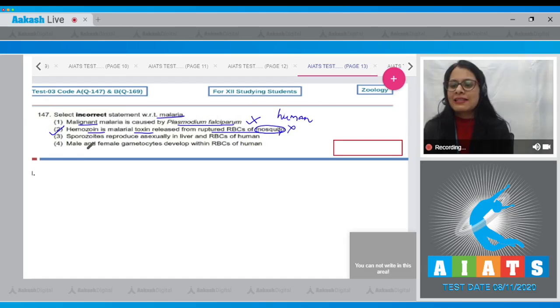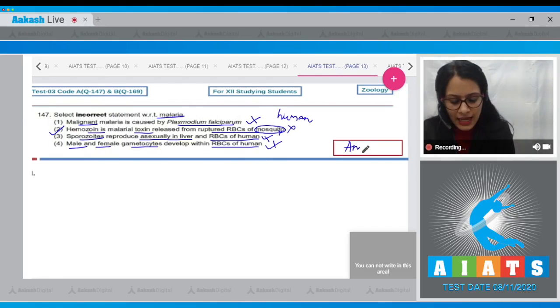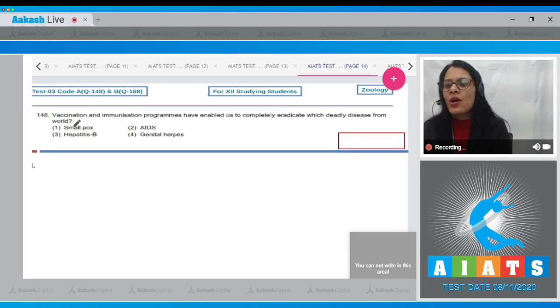The next statement says sporozoites reproduce asexually in liver and RBCs of human is a correct statement, so cannot be a correct answer. And the last statement says male and female gametocytes develop within RBCs of human is also a correct statement, so cannot be a correct answer. So the correct answer to this question is option number 2. Let's move on to the next question, question number 148.